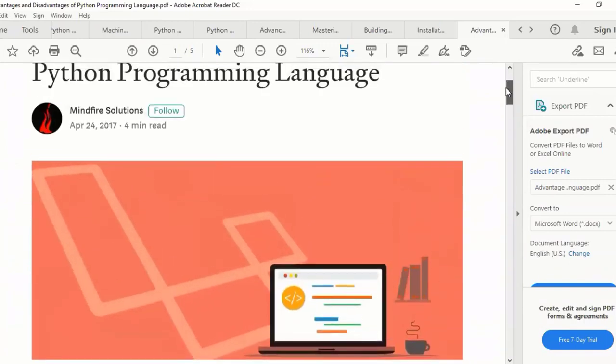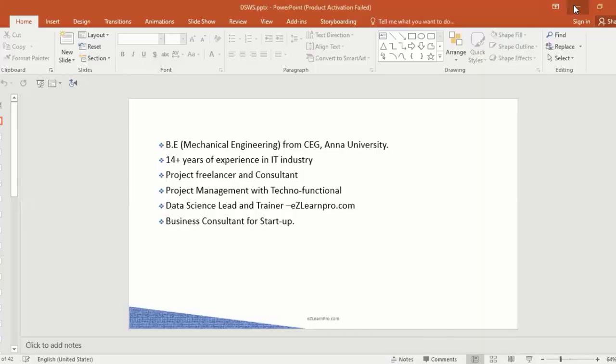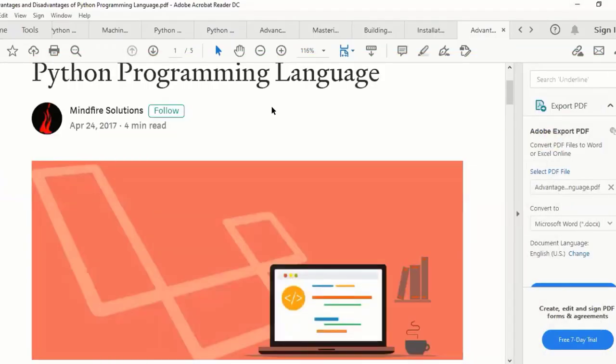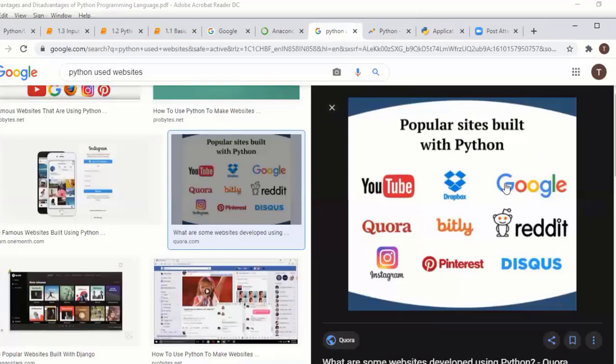Okay, next thing. As I said earlier, we have seen web application development and various examples. Which sites use Python? And machine learning: have you noticed where Python is used in machine learning and artificial intelligence? In this page itself, you can see the example. Whenever you search anything in Google image search and voice search, in the backend they are using a machine learning algorithm, and in that algorithm they are using Python. So it's an application we use day to day.